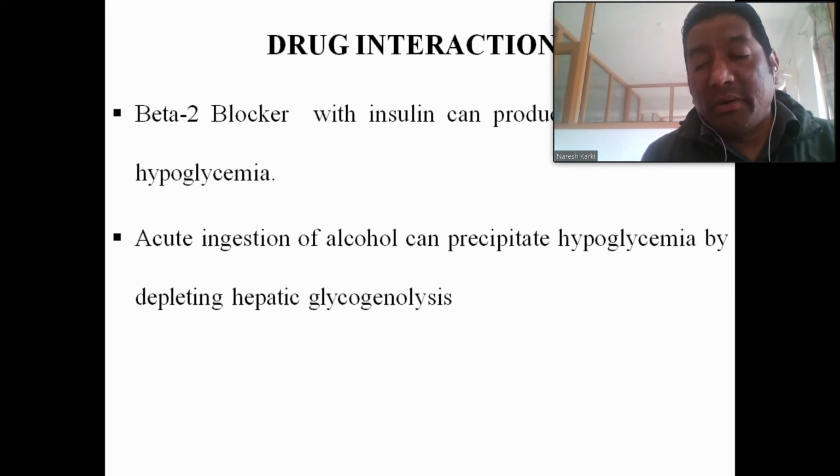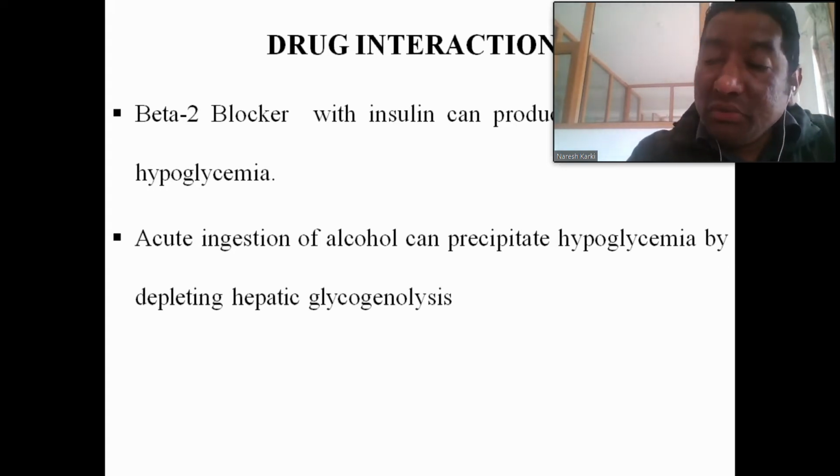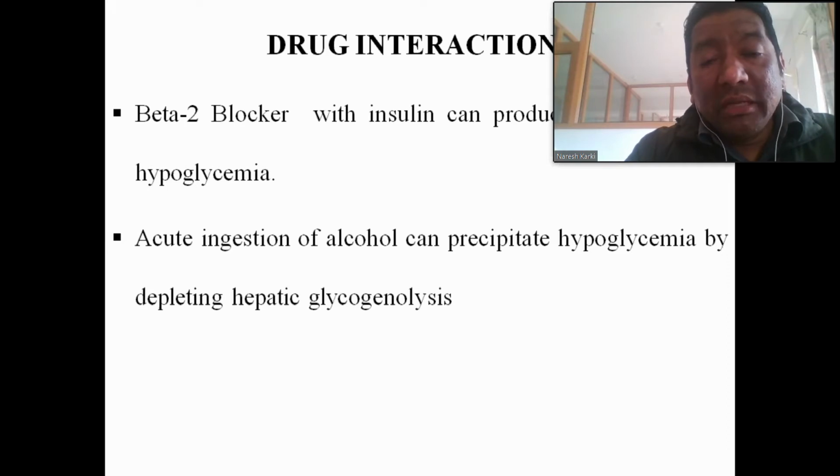If the patient develops hypoglycemia. Okay. Second is the acute ingestion of alcohol along with insulin, which precipitates hypoglycemia because alcohol also reduces hepatic glycogenolysis. Also, we know that insulin reduces hepatic glycogenolysis and reduces gluconeogenesis. Along with that, the acute ingestion of alcohol also reduces hepatic glycogenolysis, which may precipitate hypoglycemia.